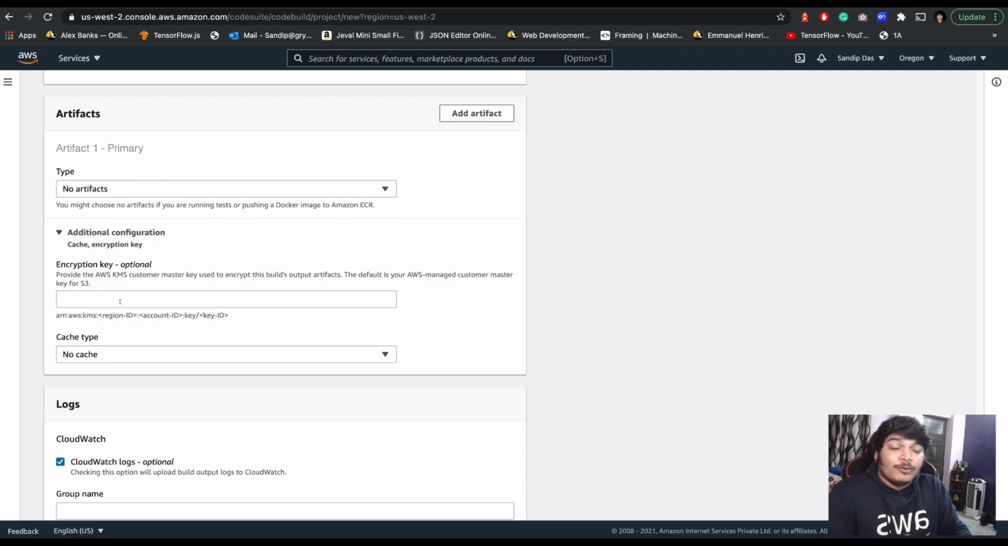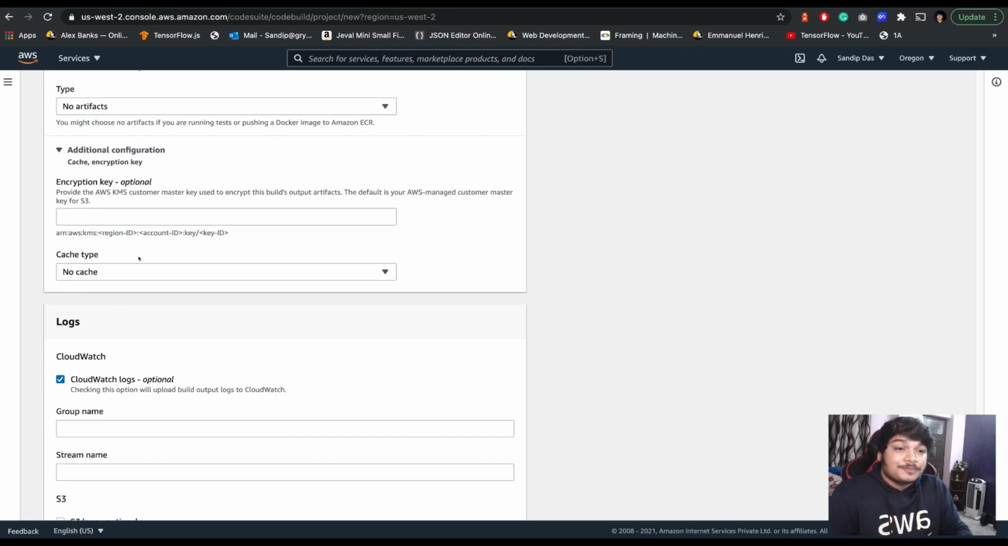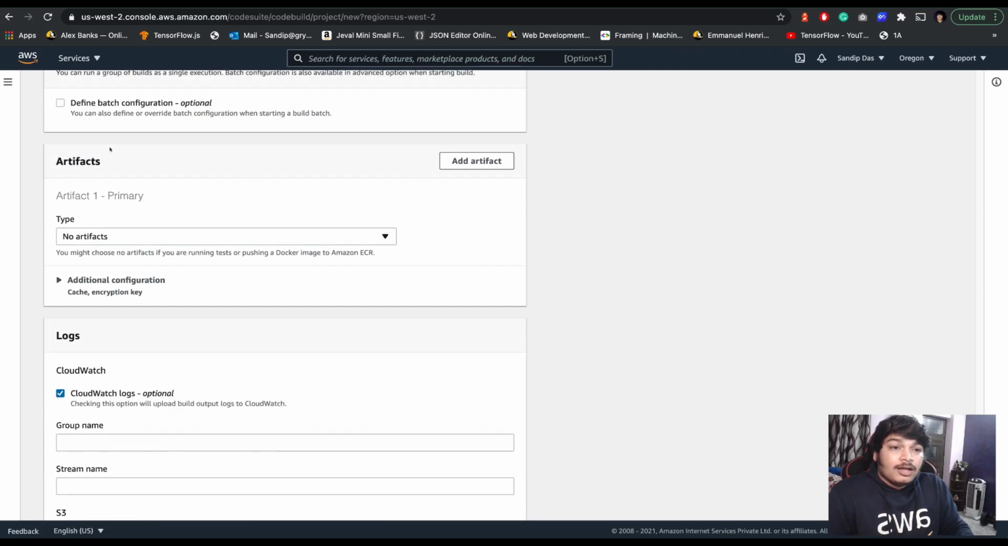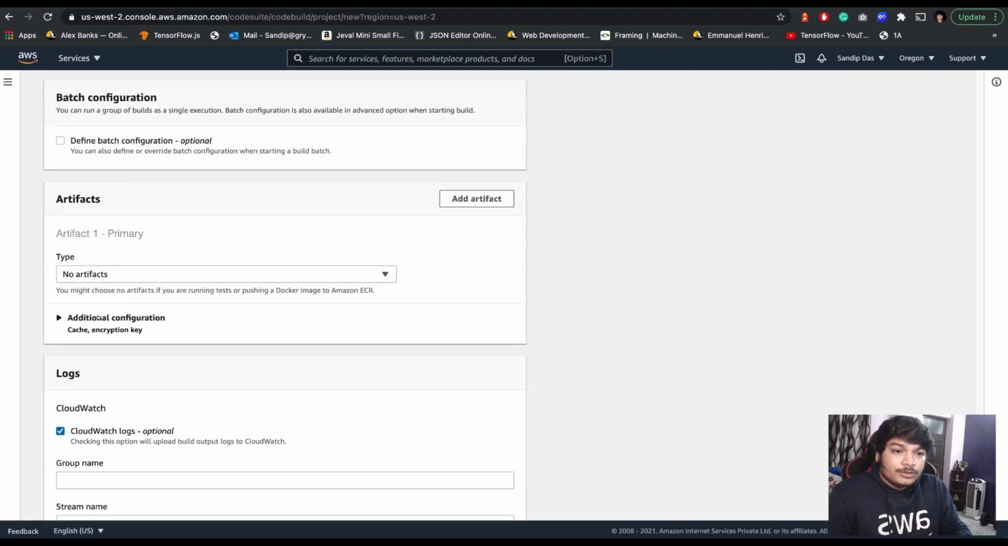Additional configuration, the encryption is there. If you want to encrypt it, you can encrypt it there. Okay, I think we are all good.